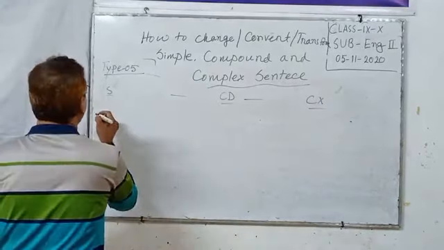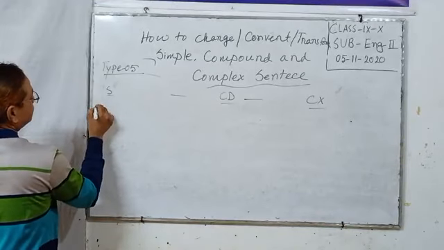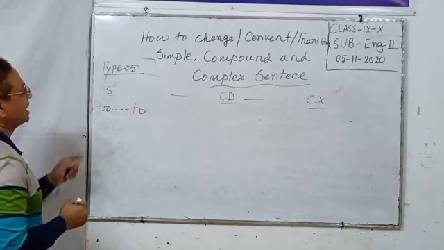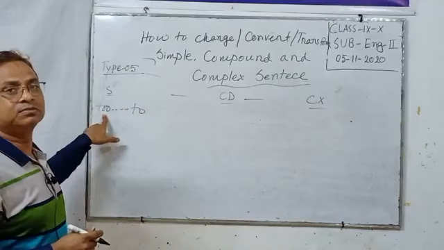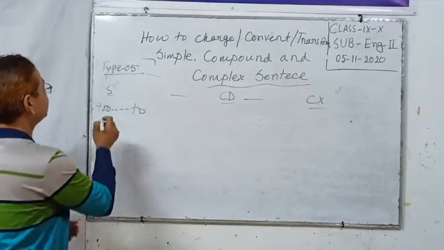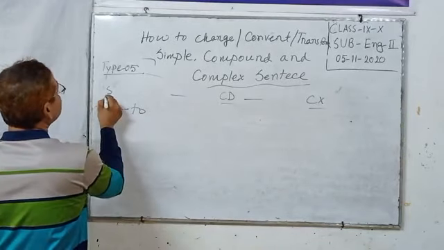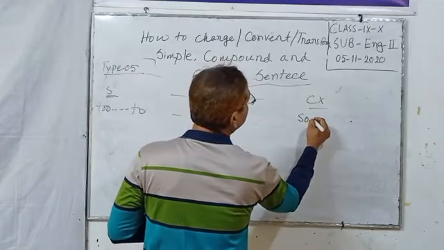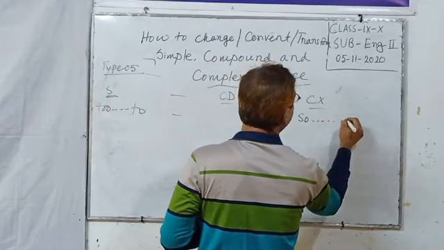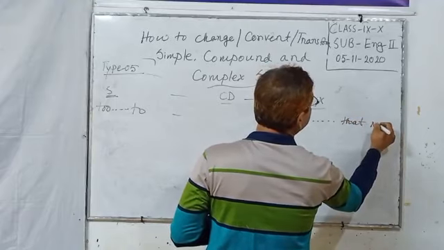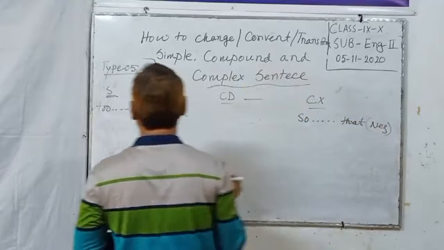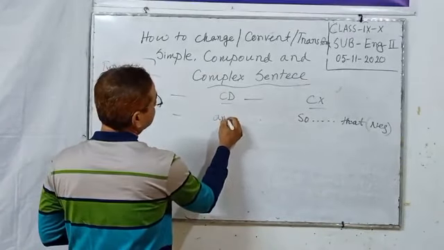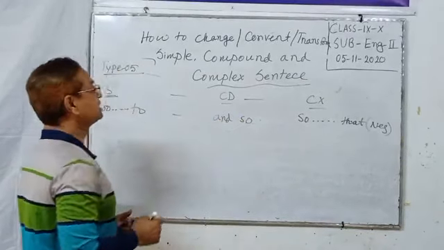Dear students, this structure is well known to you: too dash to. Here too is an adverb. When simple sentence is too dash to, complex is so dash that, in negative sentence, and compound is and so.